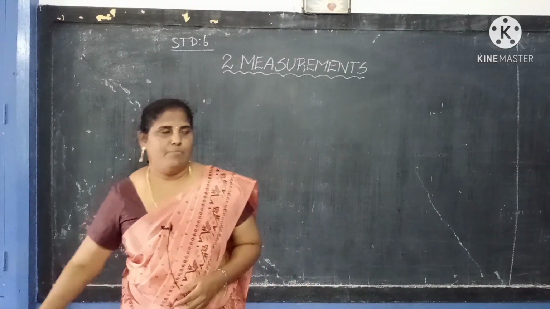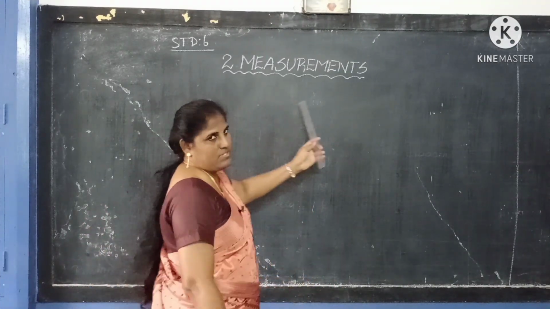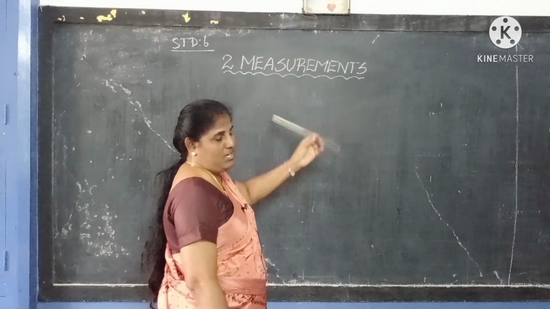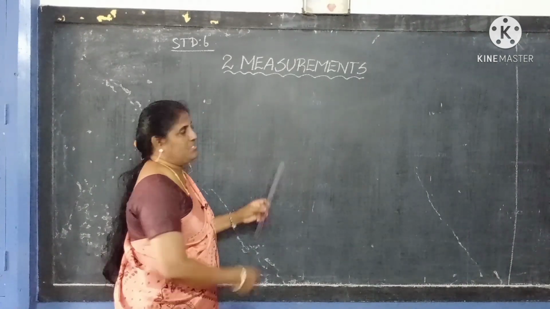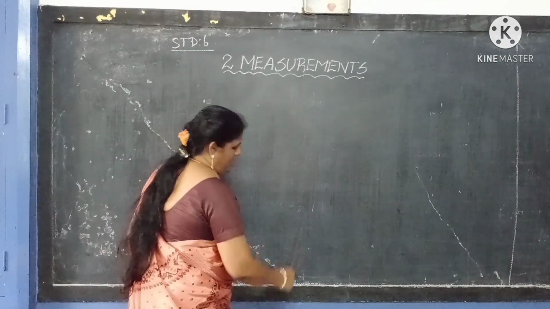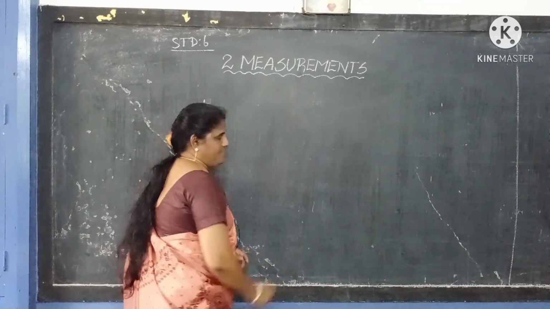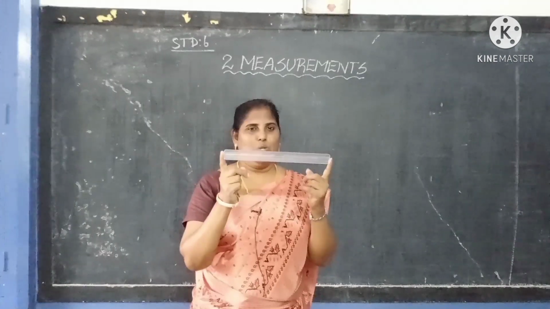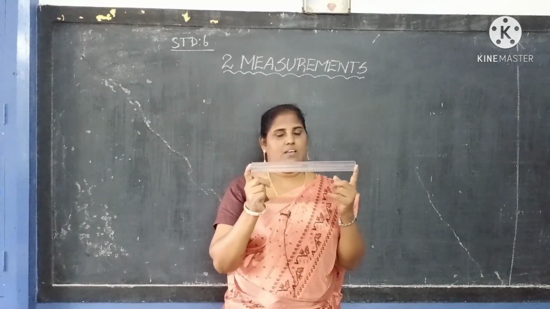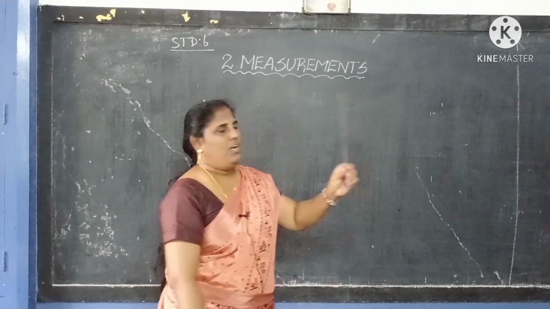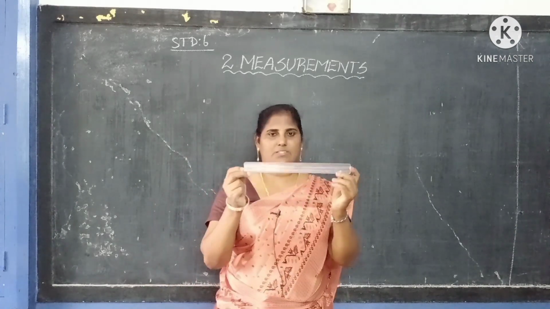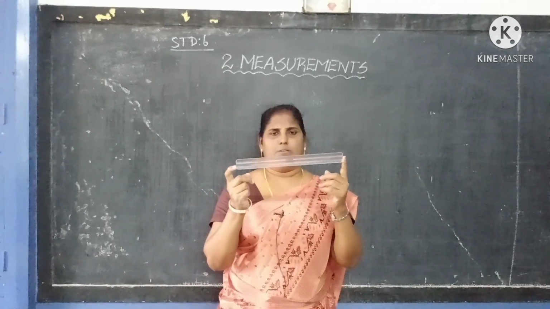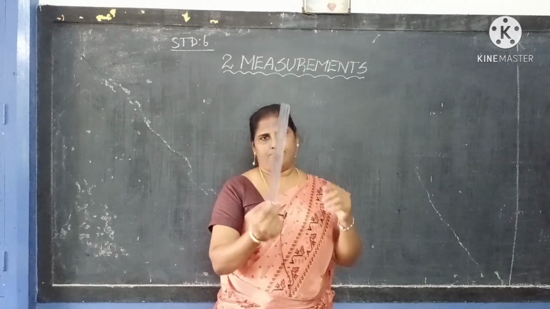See, we want to measure this board. If you want to measure anything, now I am going to measure the breadth of the board. So what is this, children? This is called a ruler, or another name is scale. There is also a long ruler, which is about 30 centimeters.